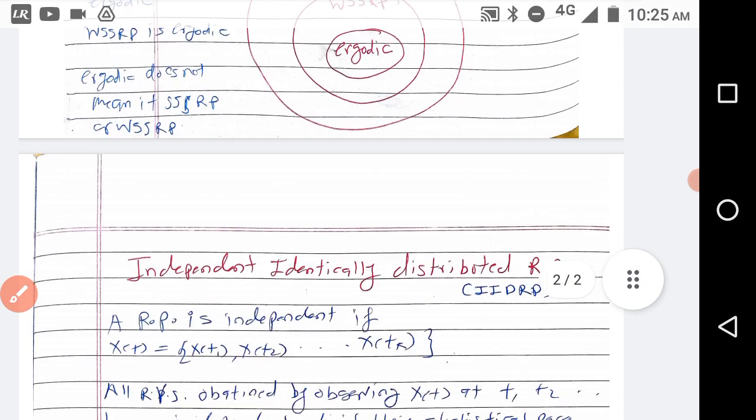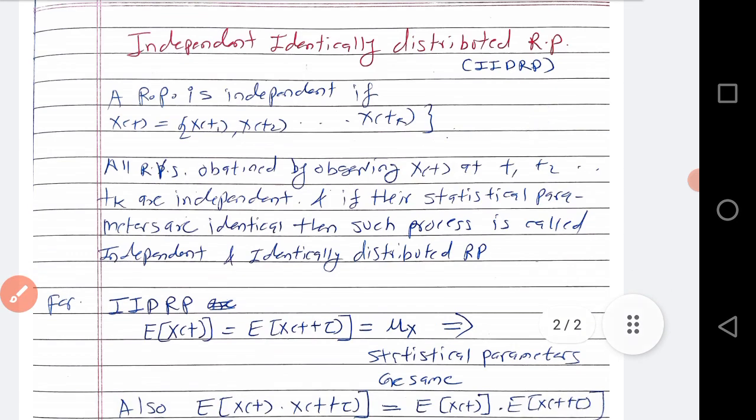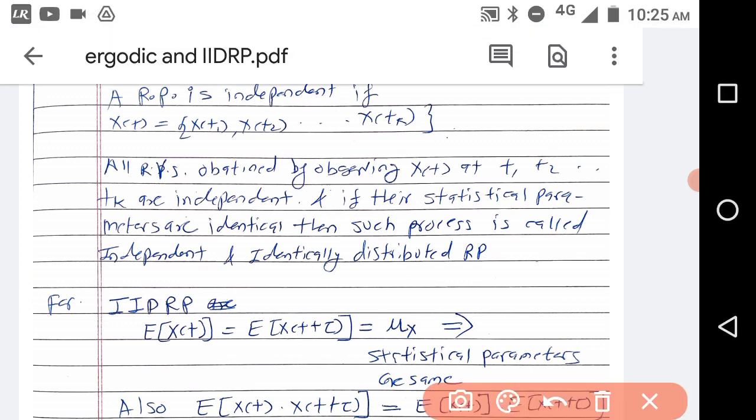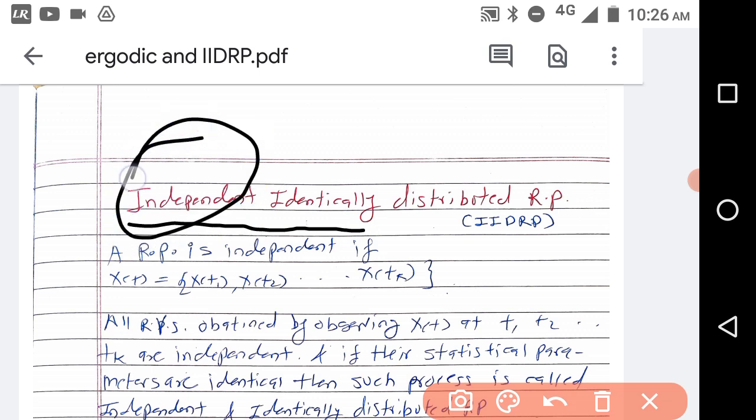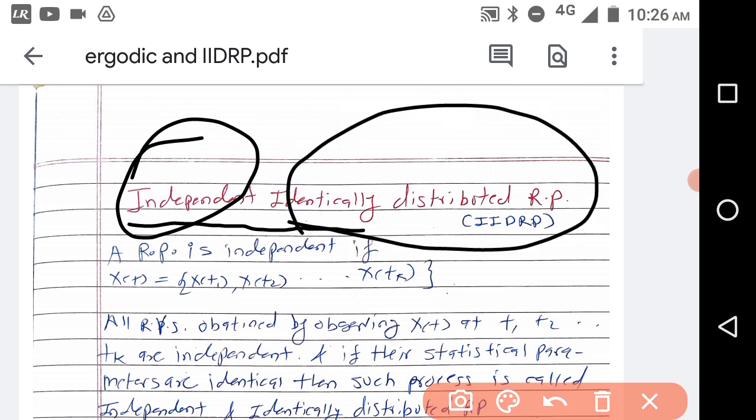So what is an independent identically distributed random process? Independent means the random variables which you obtain by observing the random process at particular instances are statistically independent, and identically distributed means their statistical properties are similar.